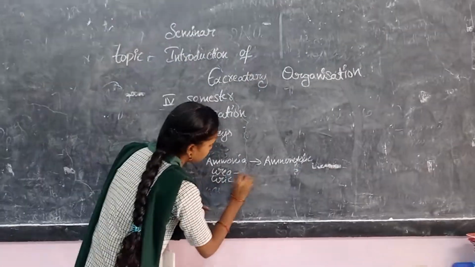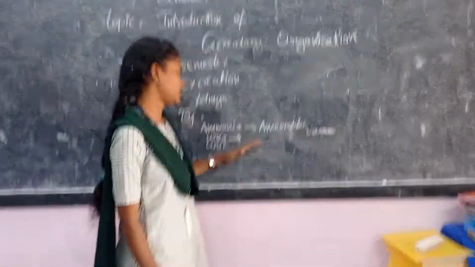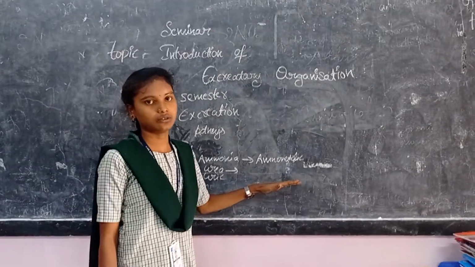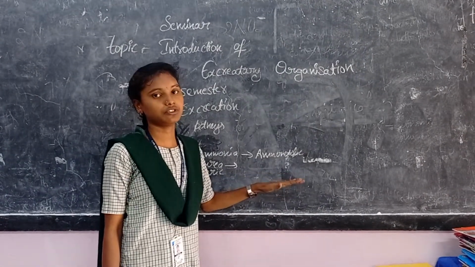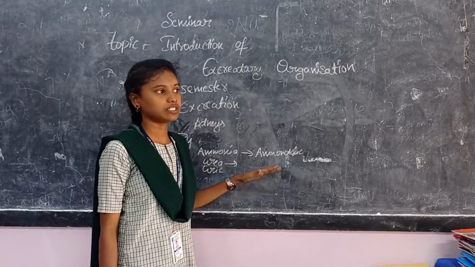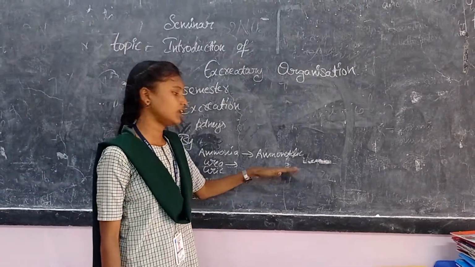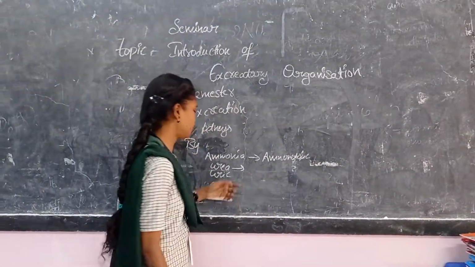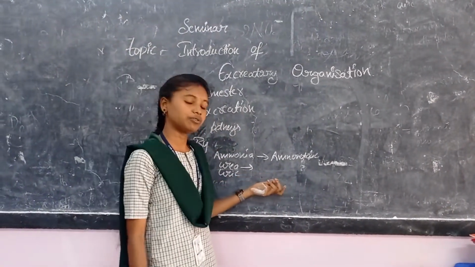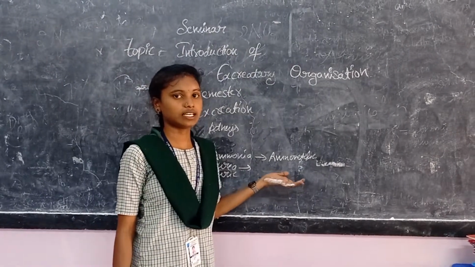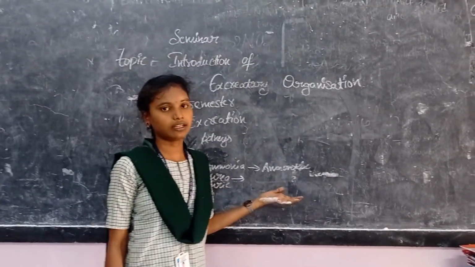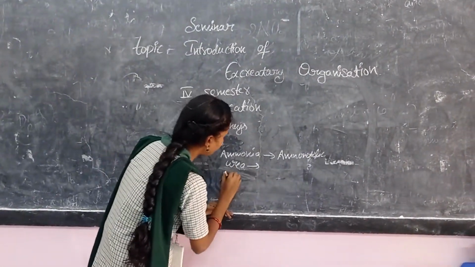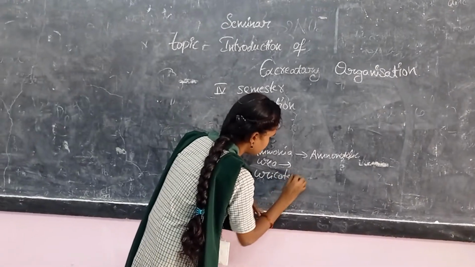And next, humans send out their nitrogenous wastes in the form of urea, and those animals which liberate the nitrogenous wastes in the form of urea can be termed as ureotelic, and urea is formed by the nitrogenous wastes and some inorganic water and some inorganic substances. And next, uricotelic is the